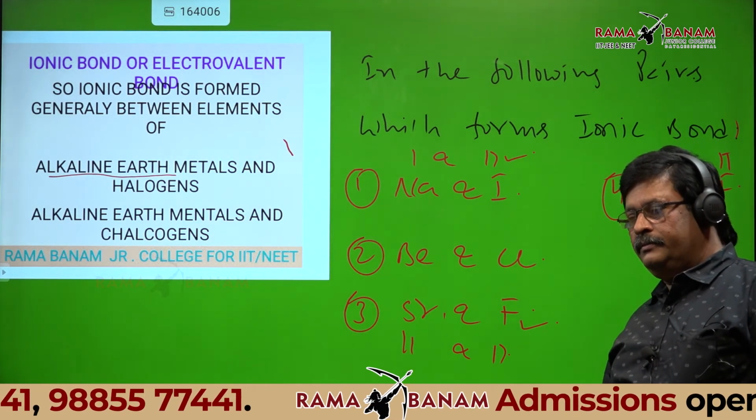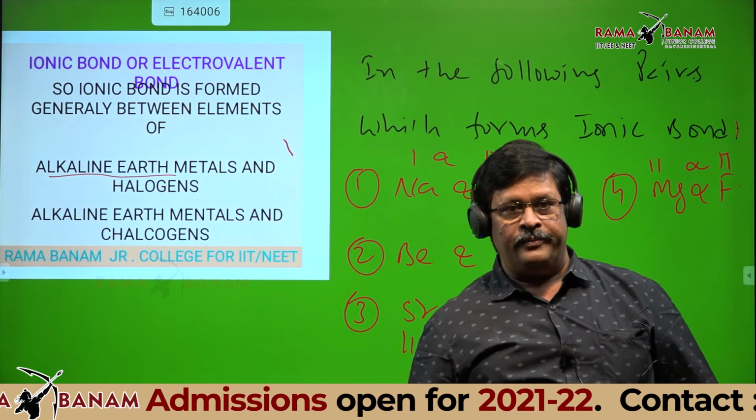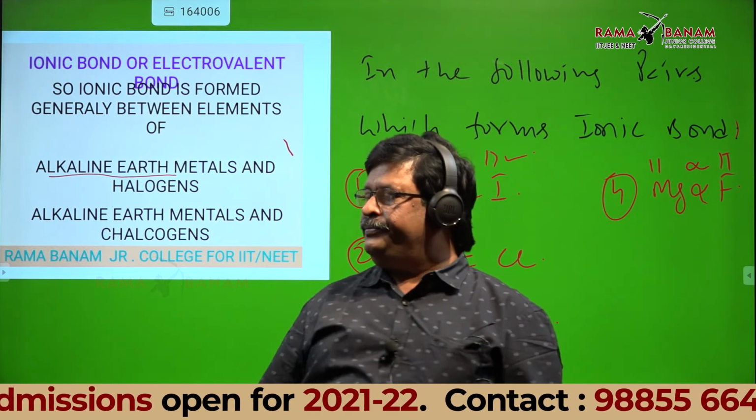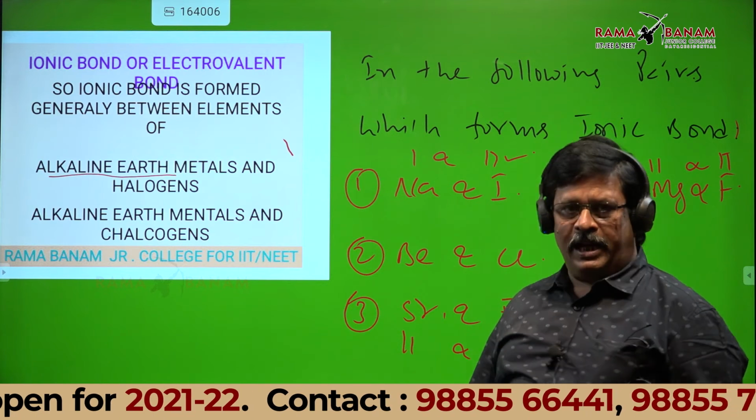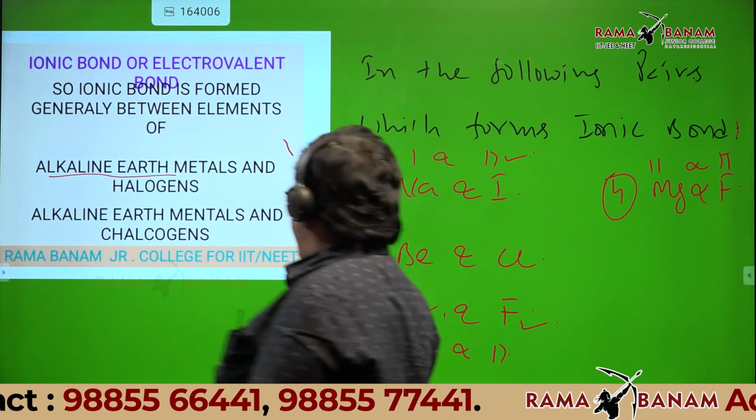Is that ionic or not? Why is beryllium in the 2A group only?